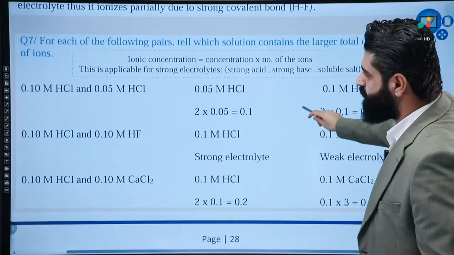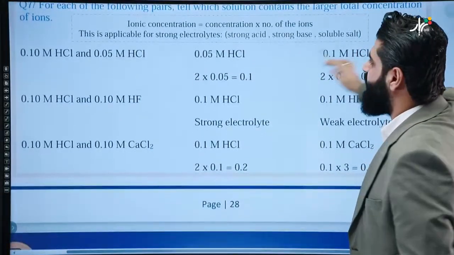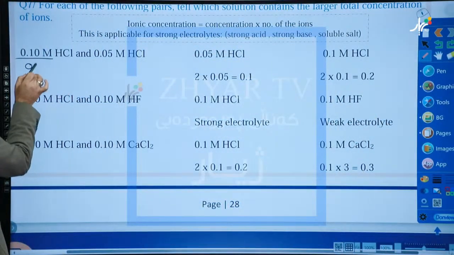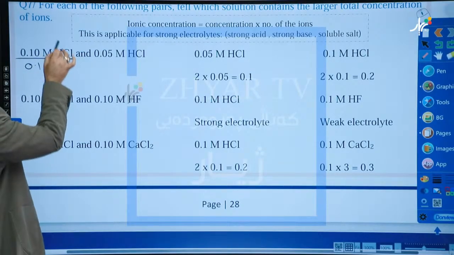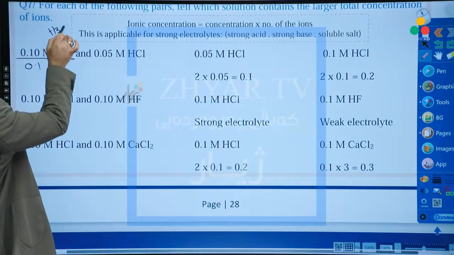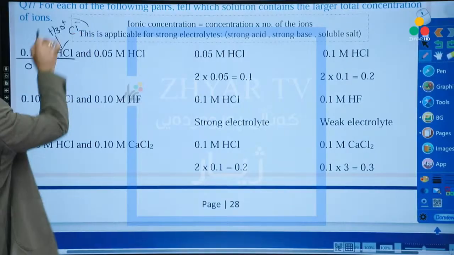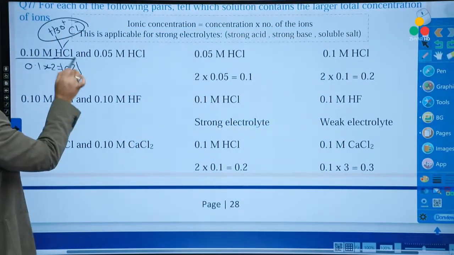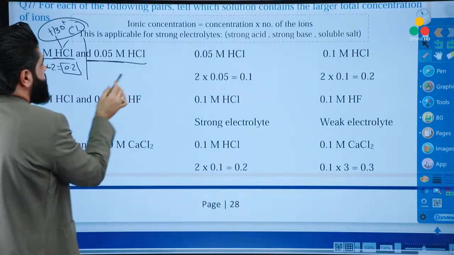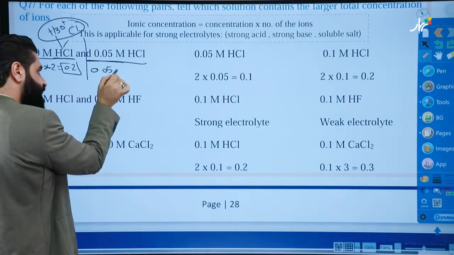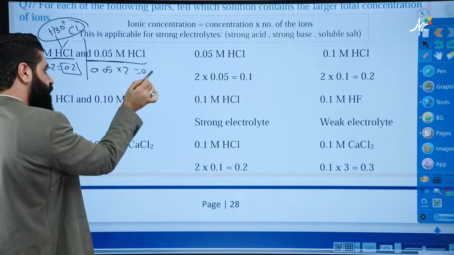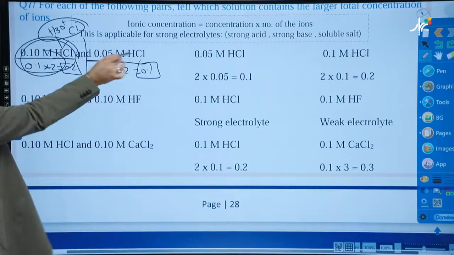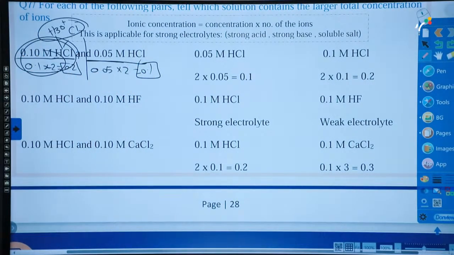Please. Okay, which of the following releases the maximum concentration of the ions? Here, the concentration is 0.1. How many ions can be produced per this? H3O and Cl. We have 2 ions, 0.2. This is the answer for this. How about this? 0.05 again times 2 equals 0.1. So this is the correct answer between the following 2 substances.